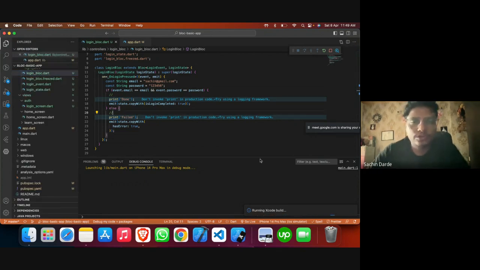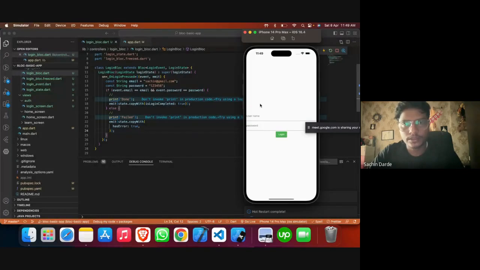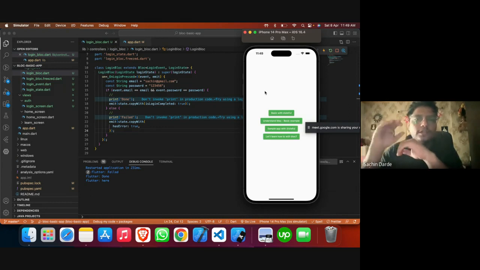The only part we need to see is basically how multi-provider works and where to use it. Okay, so let me just say gmail.com and then a password, which is the wrong one. Then it will be filled. Then let me use the correct one. Successfully. Okay, my bad. Okay, so it's successfully navigated.